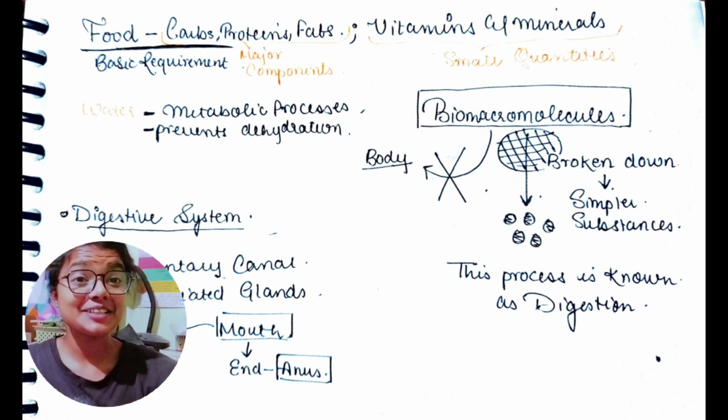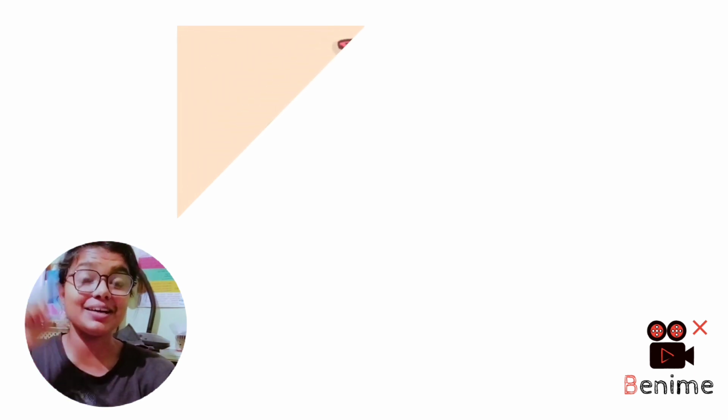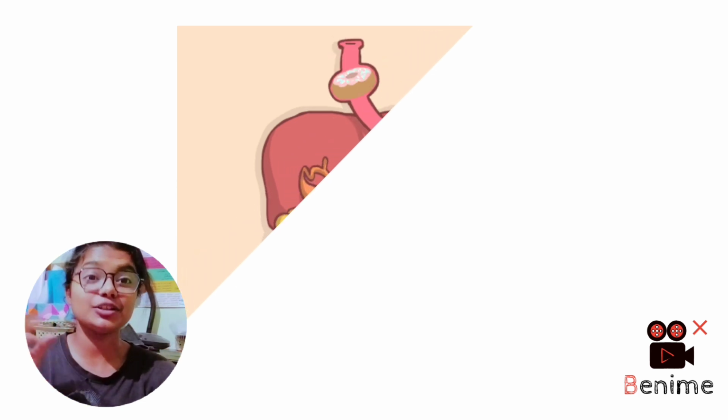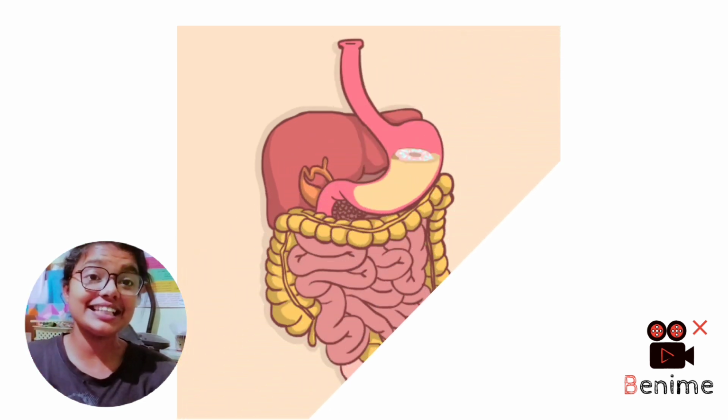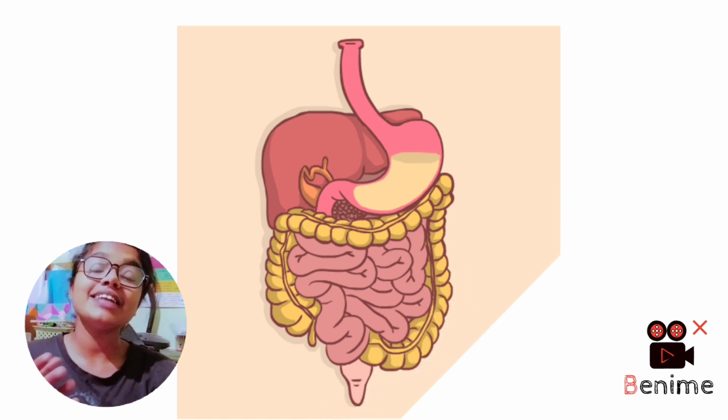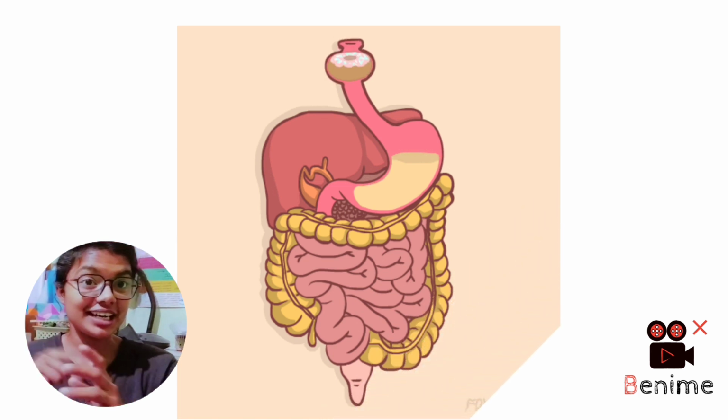So the systems and the organs that are performing the digestion activity are known as digestive systems, and this digestive system includes the main alimentary canal as well as associated glands. Alimentary canal आप जानते हैं कि from mouth to anus is known as alimentary canal, and the associated organs will be around the alimentary canal.